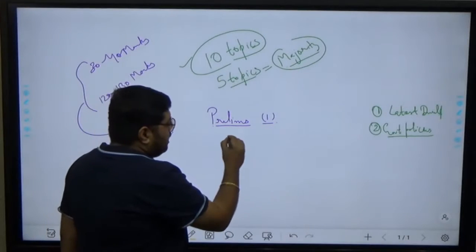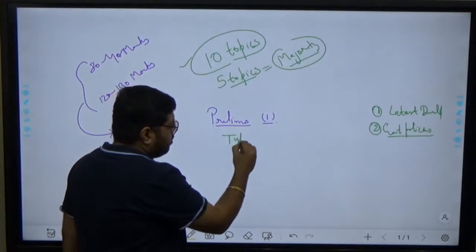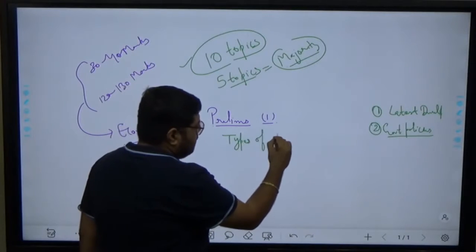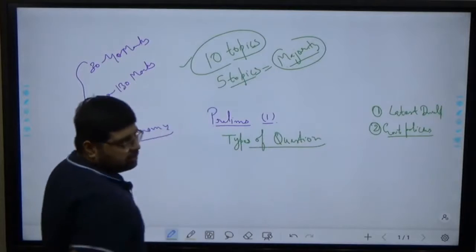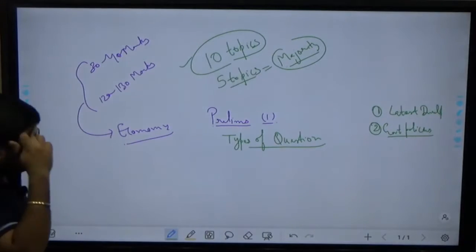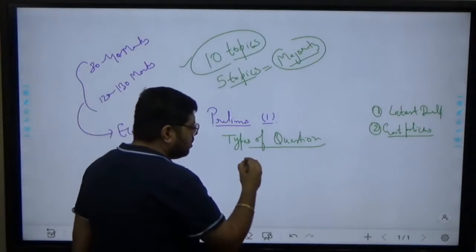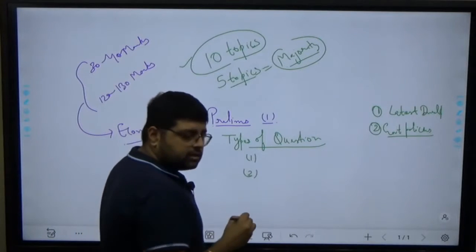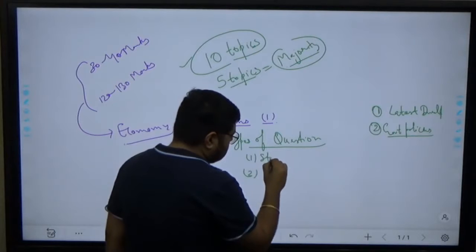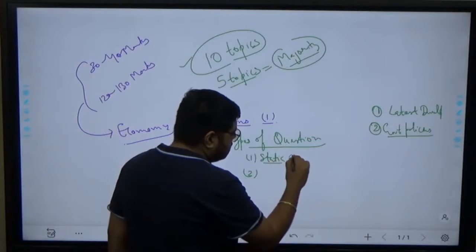Now if you see the types of questions, please note it down along with me, because otherwise you will not find it in any book. There are basically 2 types of questions. One is the static question.